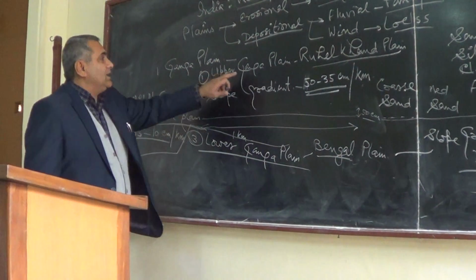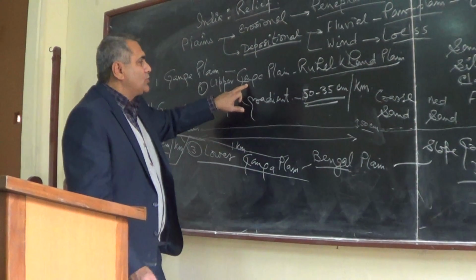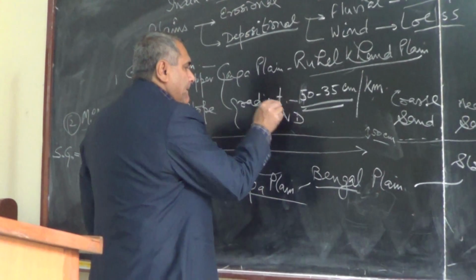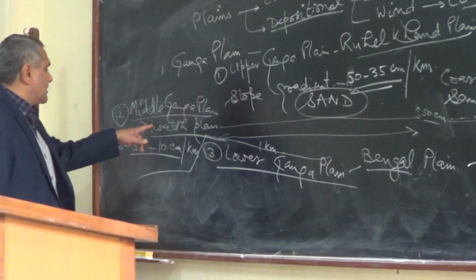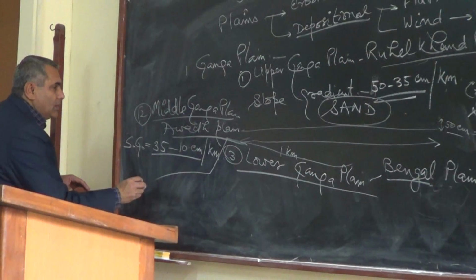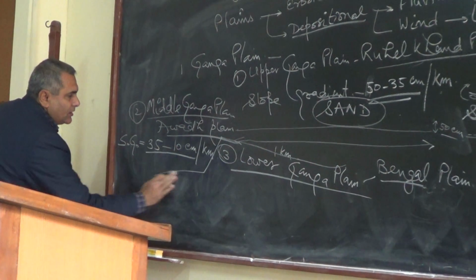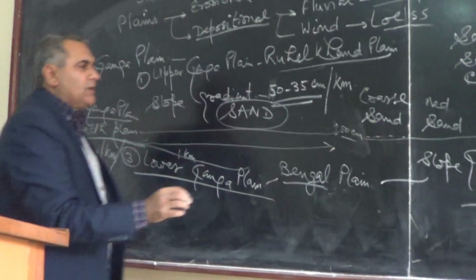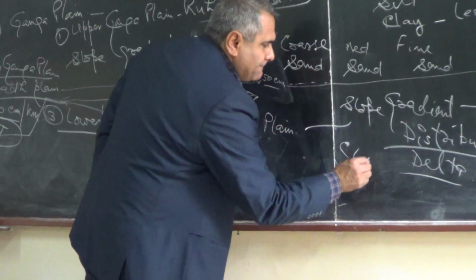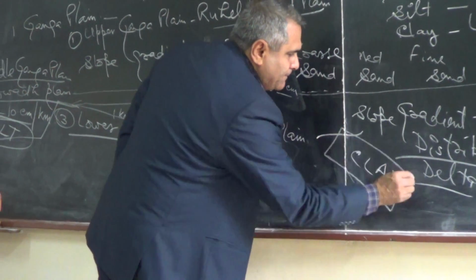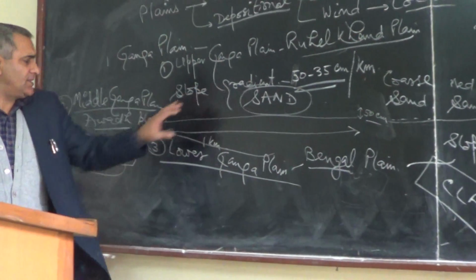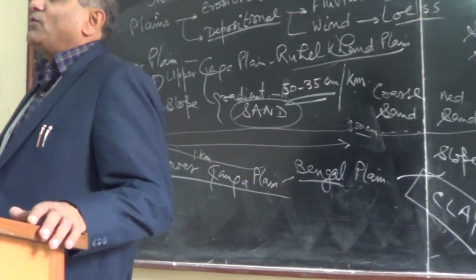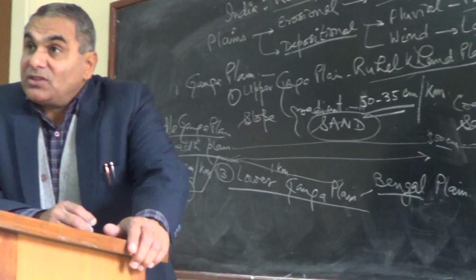Number one, the upper Ganga plain is composed basically of sand. The middle Ganga plain is composed mainly of silt. And the lower Ganga plain is mainly composed of clay. These are the three: sand, silt and clay. You can say the lower portion is composed of clay. So the Ganga has three plains.